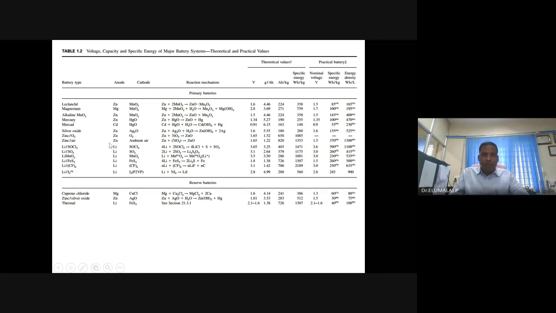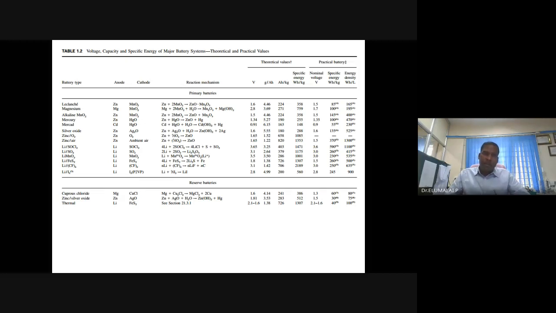So we have a countable number of primary batteries, their components, anodes, cathodes, and their cell reactions. This whole unit is finished with these three components. In the case of the Leclanche cell, zinc is used as the anode, manganese dioxide as the cathode, and the electrolyte is mostly zinc chloride in water.